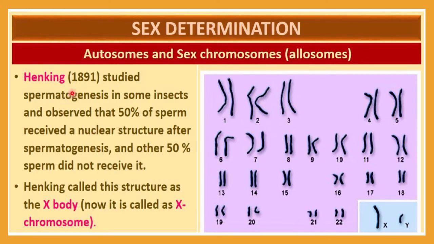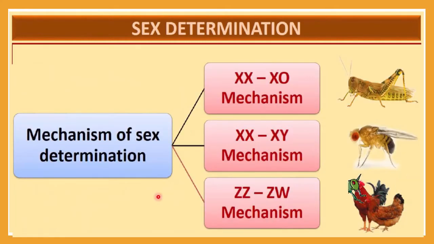Let me repeat what was done by Henking. He studied spermatogenesis in some insects and observed that 50% of sperm received a nuclear structure after spermatogenesis, and the other 50% did not receive this kind of nuclear structure. The structure which is received was called the X body by Henking. Nowadays we call it the X chromosome. So Henking was the first scientist.